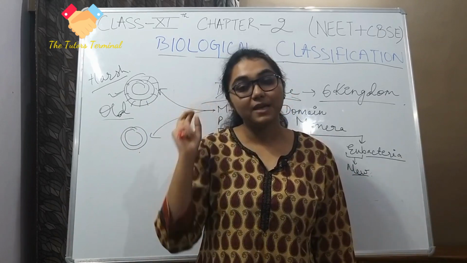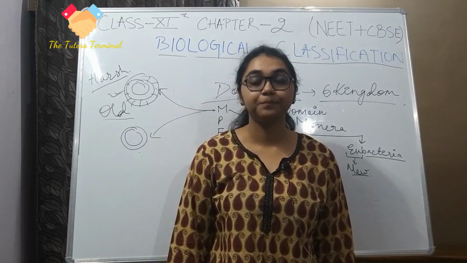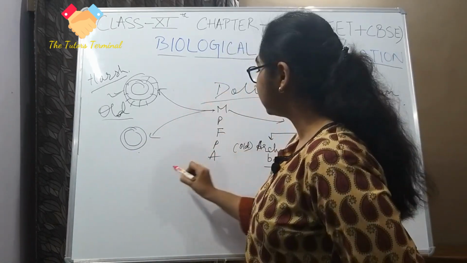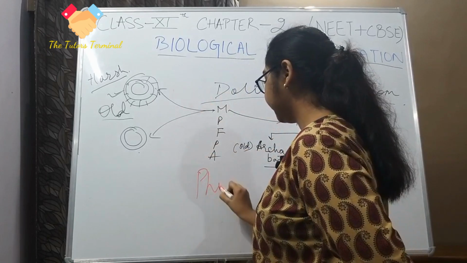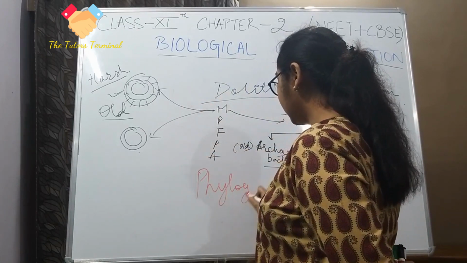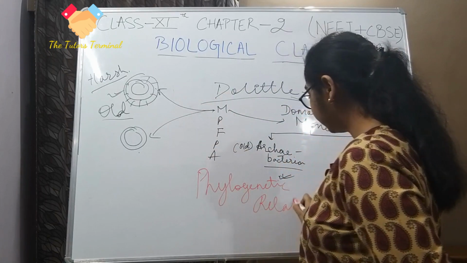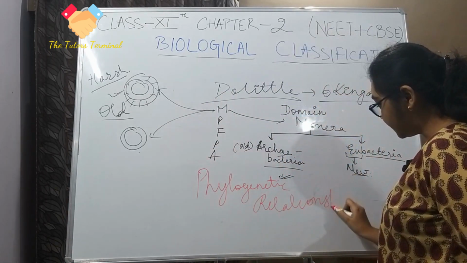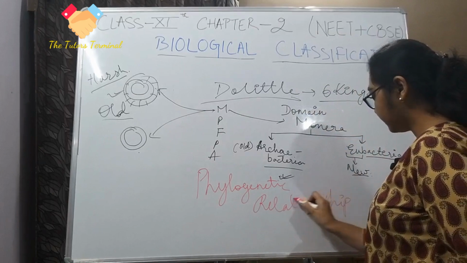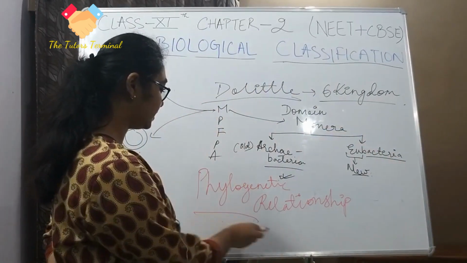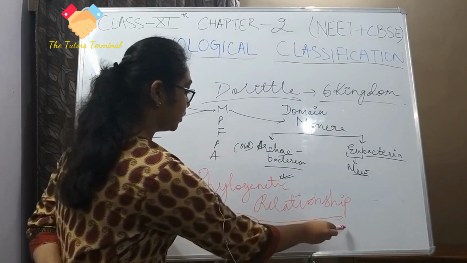It is also told in the chapter that phylogenetic relationships are going to be taken into account more and more.